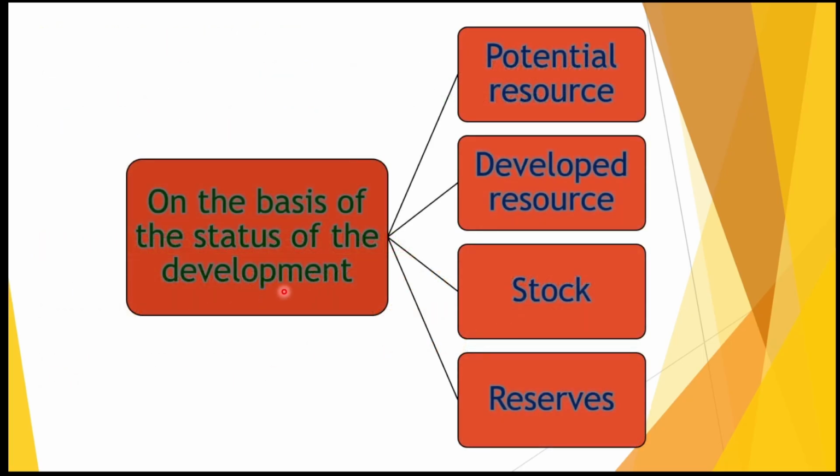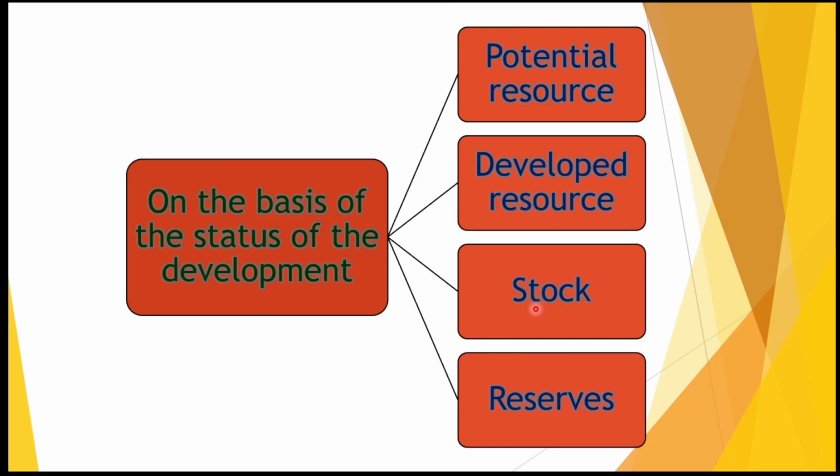Now on the basis of status of development, if we classify the resources, then we can classify them into potential resources, developed resources, stock and reserves. Potential are those which we can use in future, which are abundantly available, for example wind energy, which is not being presently used at its fullest form. Next, developed resources, which we have abundantly available and we are using them. For example, solar energy is a developed resource.